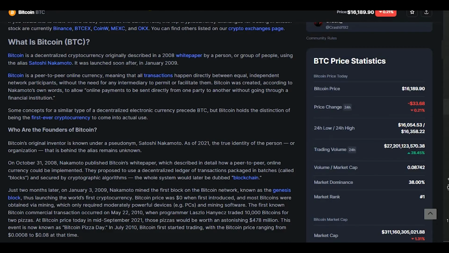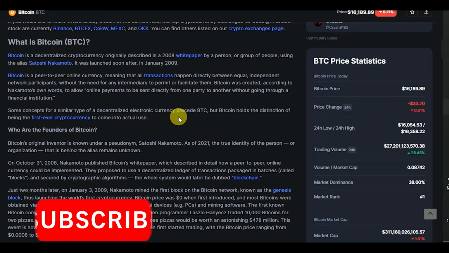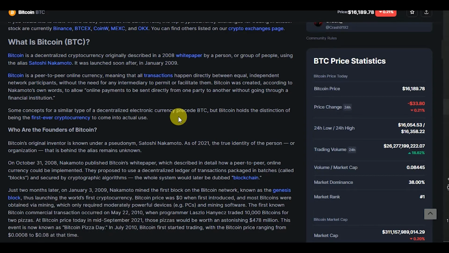So guys, what is the Bitcoin? The Bitcoin is a decentralized cryptocurrency originally described in a 2008 white paper as a person or group of people using the alias Satoshi Nakamoto. It was launched soon after in January 2009. Bitcoin is a peer-to-peer online currency, meaning that all the transactions happen directly between equal independent network participants without the need of any intermediary to permit or facilitate them.